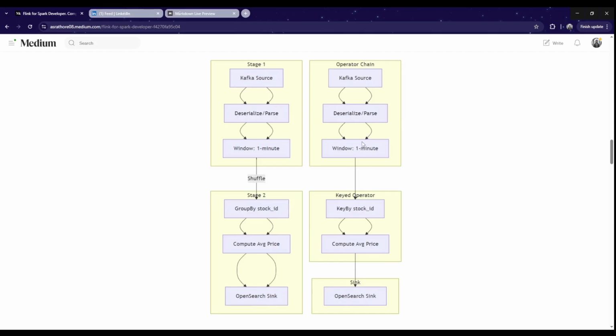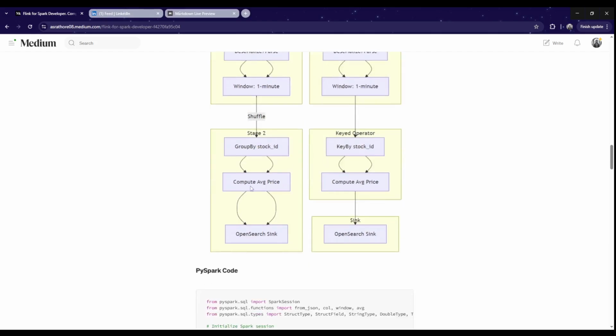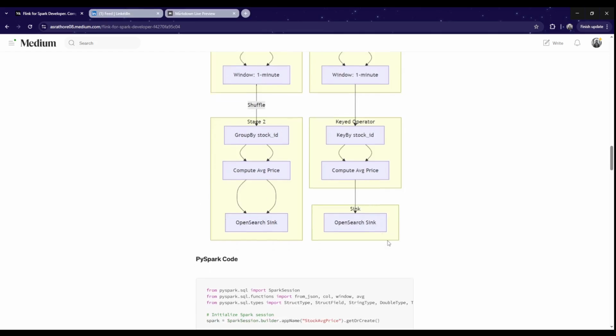Here, the operator chain is there. The data is moved from this operator to the key by operator. One thing to note: here it is called group by, and here it is called key by. Then the average price is calculated and persisted to the sink. In Spark, this persistence to the sink happens in this particular stage, while here it happens in a different operator.